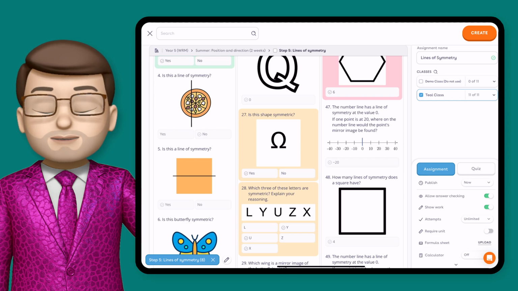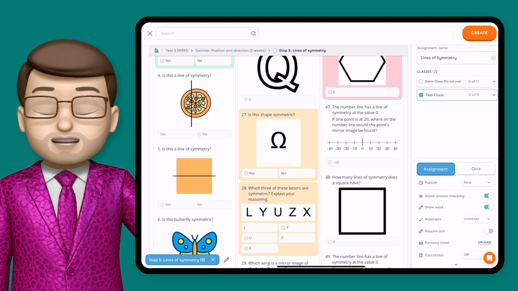Hi, it's Jacob here, and in this short video, we're going to have a little explore of some of the ways we can manage and organise assignments in Magma Maths.